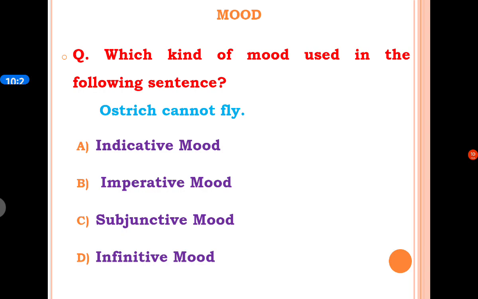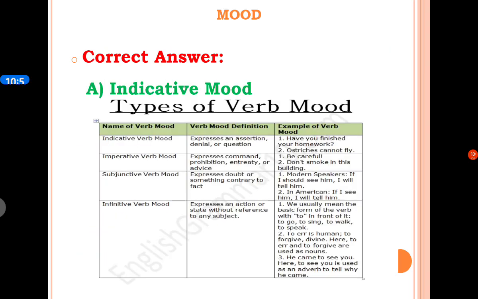The next MCQ is, which kind of mood is used in the following sentence? Ostriches cannot fly. A option is indicative mood, B option is imperative mood, C option is subjunctive mood, and D option is none of the above. And the correct answer is A option, indicative mood.